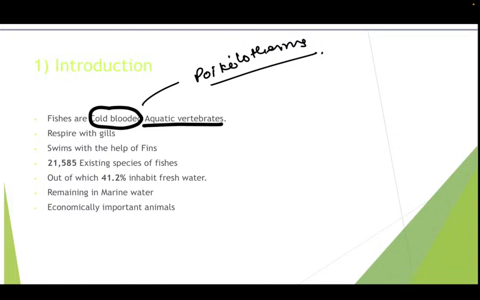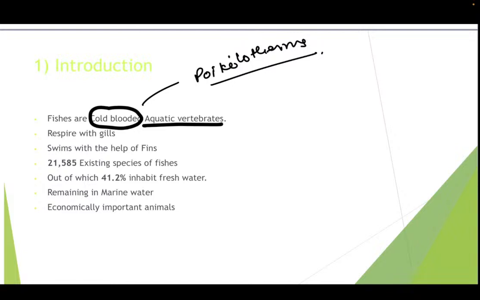So fishes are cold-blooded aquatic vertebrates. Now we have discussed cold-blooded. What is warm-blooded? Warm-blooded animals are the ones that can regulate and maintain a constant temperature of the body, and they can survive any range of temperature as they can adapt to harsh conditions. And the animals that cannot regulate the internal body temperature with respect to surroundings are the cold-blooded animals, also known as the poikilotherms.